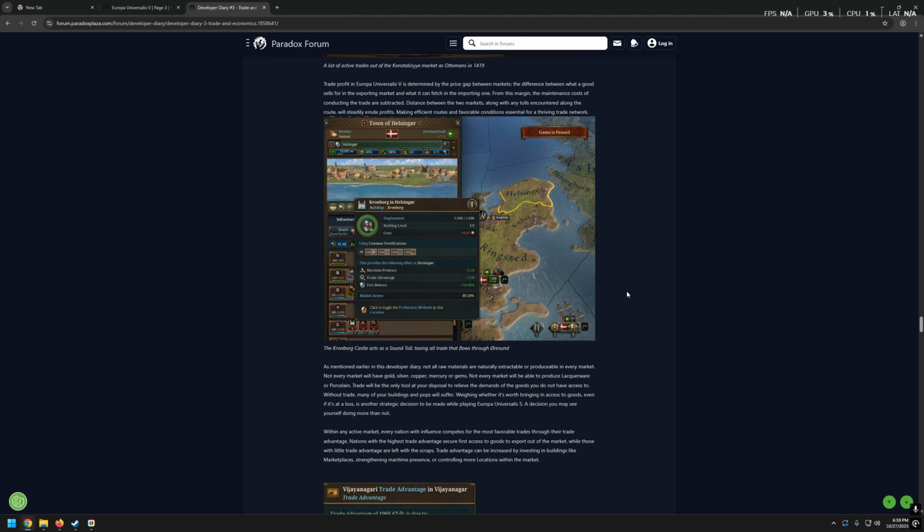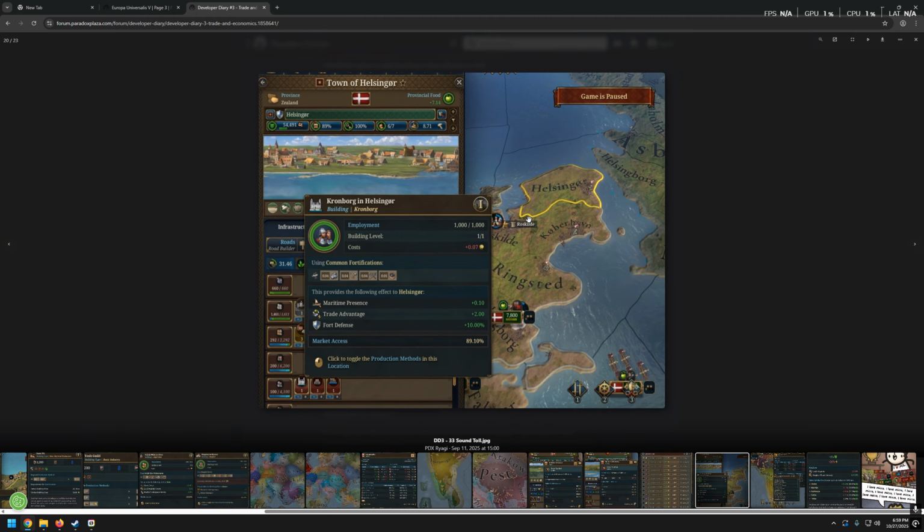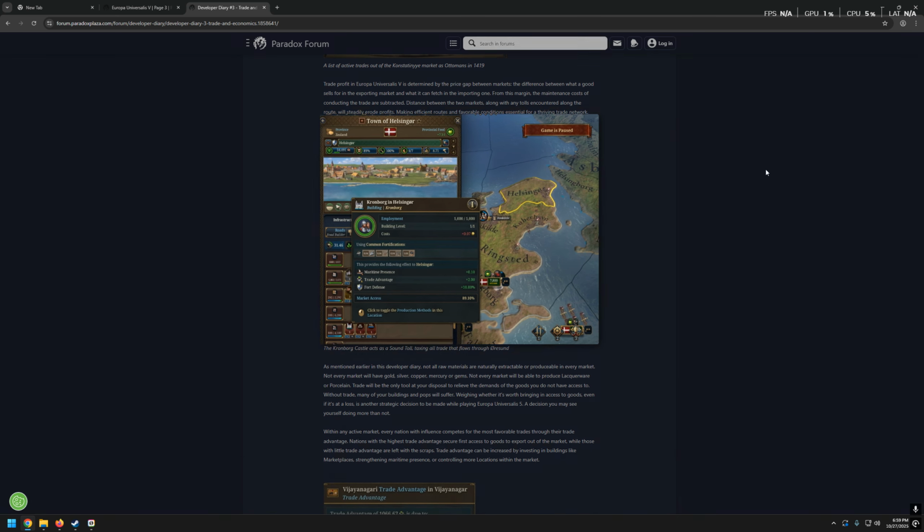Okay, so there's another aspect you have to deal with, not only your own market, but also the neighboring markets, and see how well you can perform that trade. That's pretty huge. So what we have here, town of Helsingor, Kronborg in Helsingor, maritime presence, trade advantage for defense, blah blah blah. What is it?